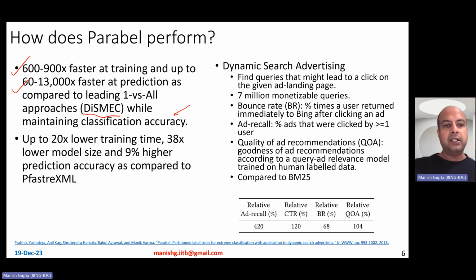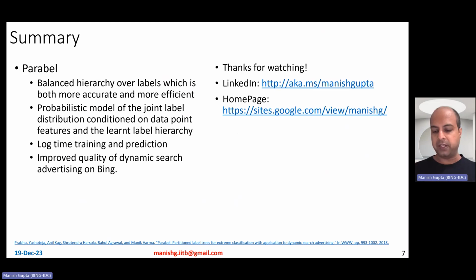So classification accuracy wise, it's not improved, but what improves significantly is the train time as well as the prediction time. Okay. So overall, if I compare it with Fast XML, PFast re-ranked XML, the propensity scored fast re-ranked XML that I talked about in the previous video, well, it takes up to 20x lower training time, 38x lower model size, and 9% higher prediction accuracy. So, in 2018, when this algorithm was proposed, it was the best algorithm in extreme classification, and also the best from a label tree, tree-based algorithm perspective.